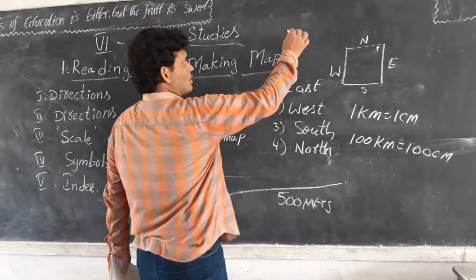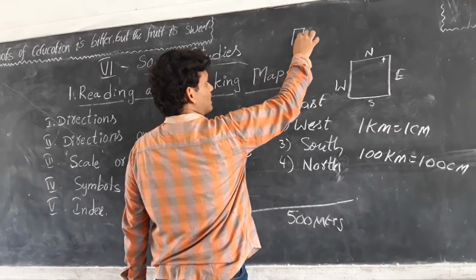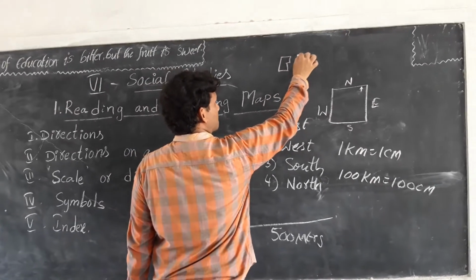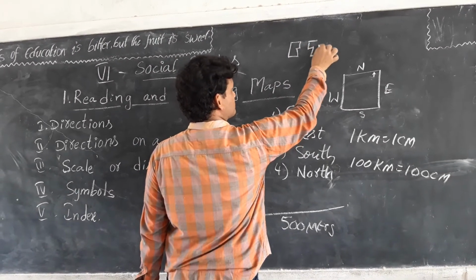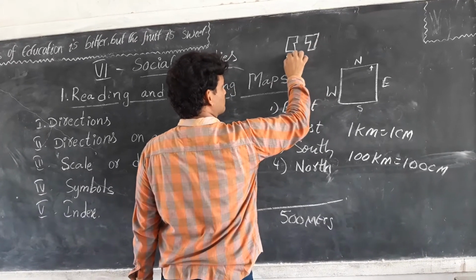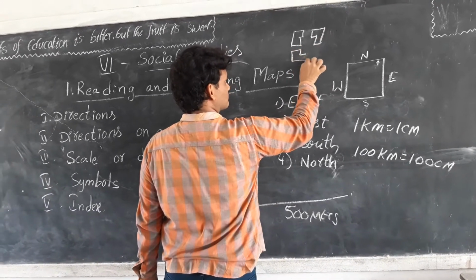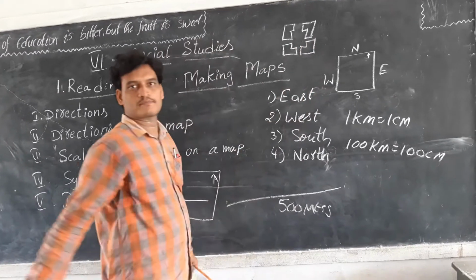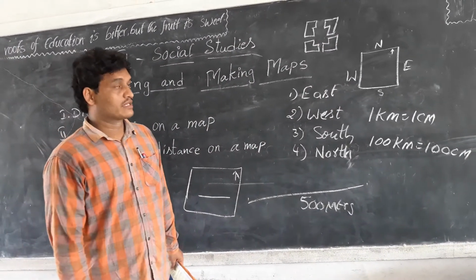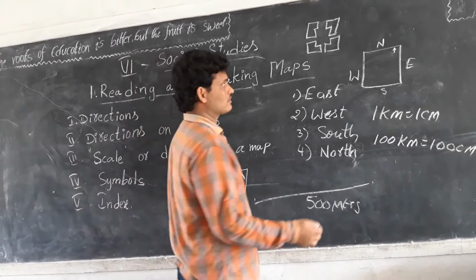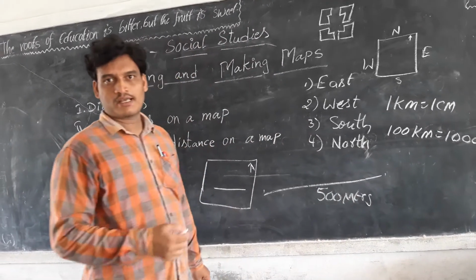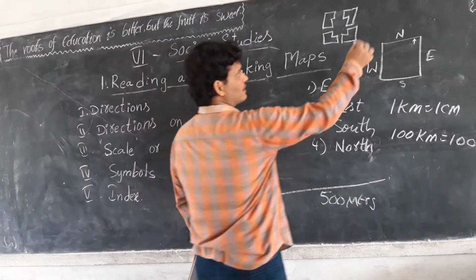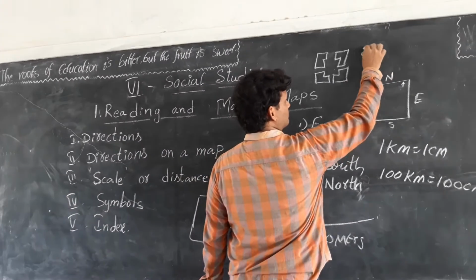That means we draw some pictures. And trees. We cannot draw the real tree on a map, so we draw just small pictures.